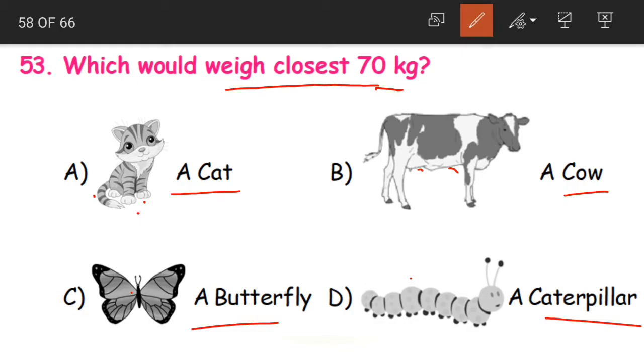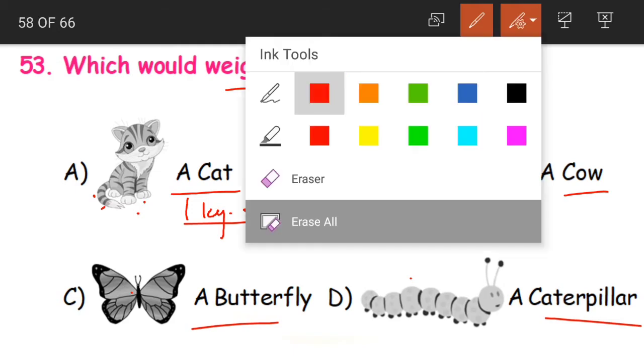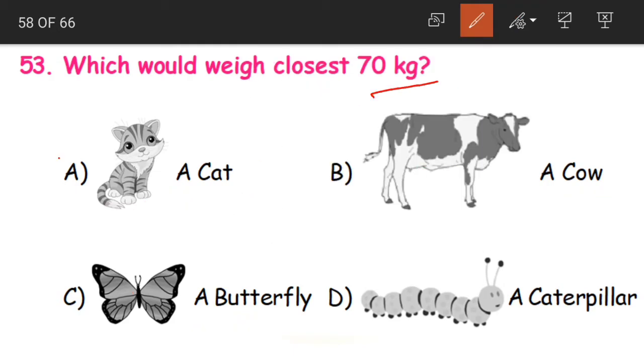Now coming to the first one, a cat. I hope you might have held a cat in your hands at some time or the other. Are cats very heavy? No, if we are talking about small cats, they'll be very light, and even if they are a little bit big, they will be light only, around 1 kg to 2 kgs. That's the maximum weight of a cat. So is this closest to 70 kgs? No. Option A is wrong.